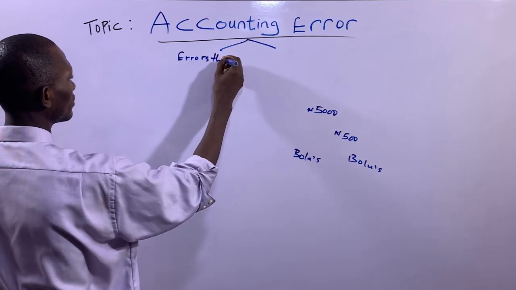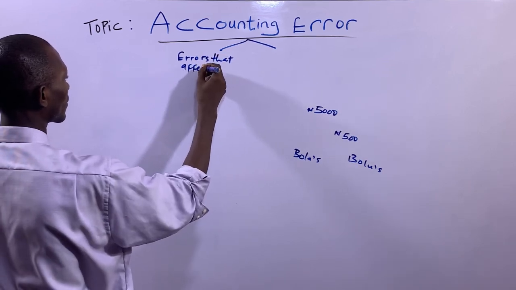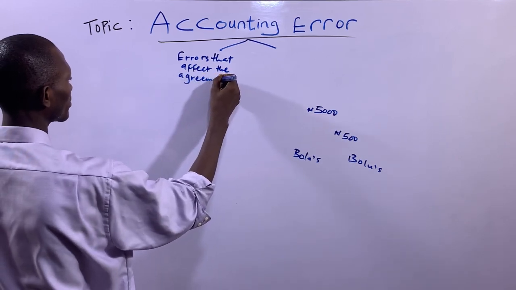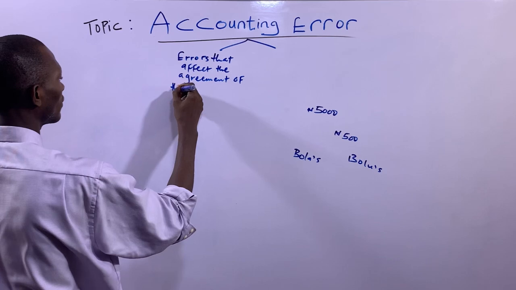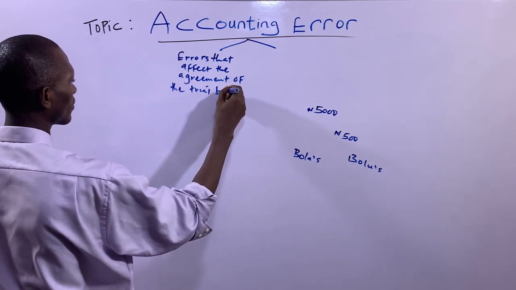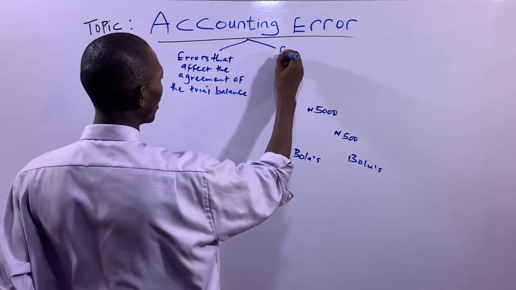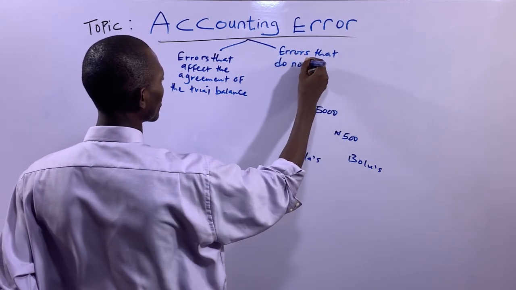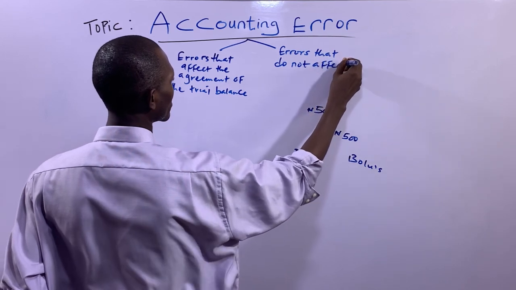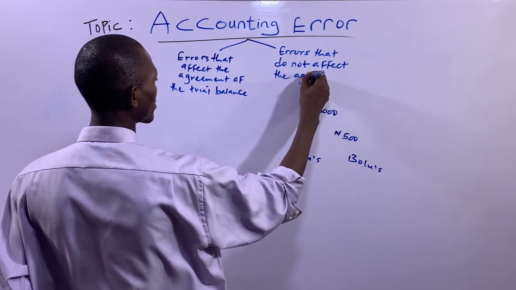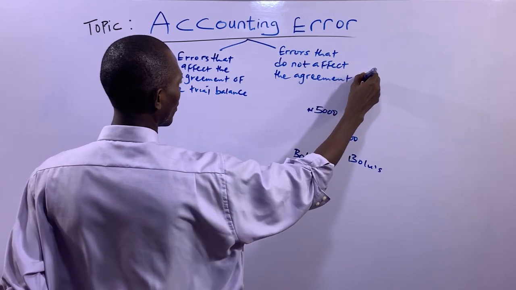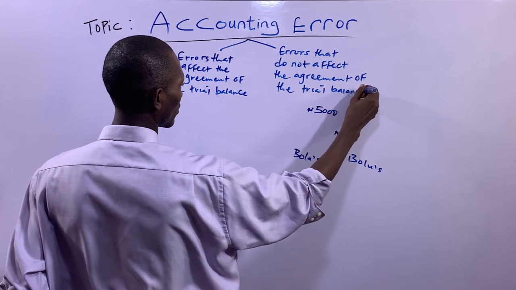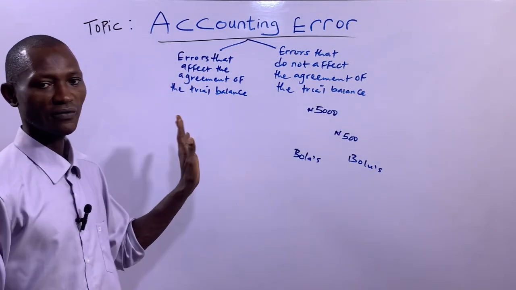errors that affect the agreement of the trial balance, and errors that do not affect the agreement of the trial balance. So these are the two groupings of errors.